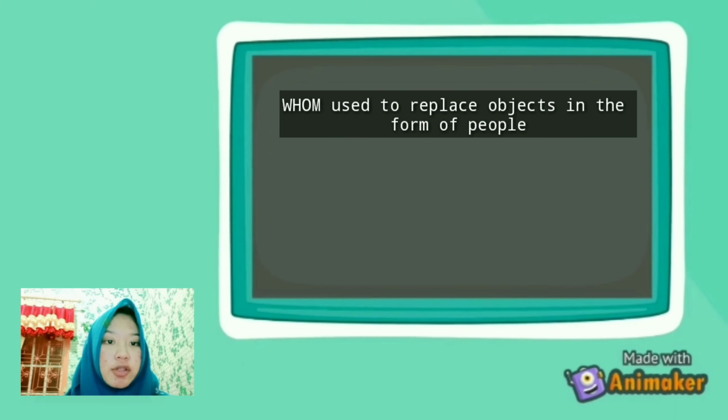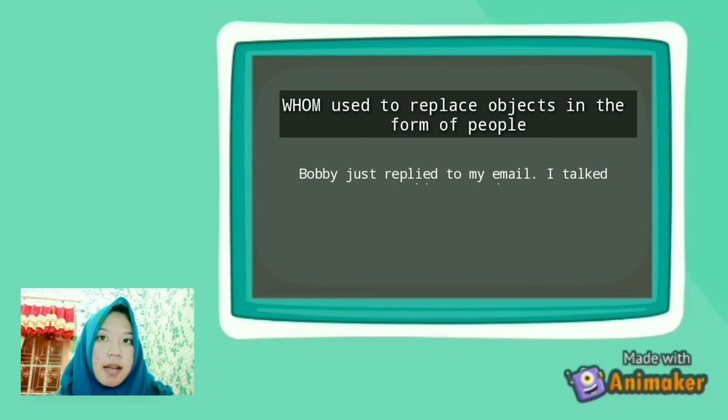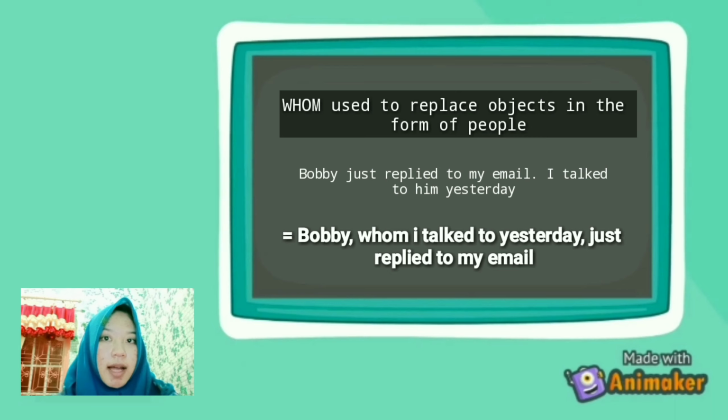Whom is used to replace object in the form of people. So, whom cannot be used to replace object or animal. Example is Bobby just replied to my email. I talked to him yesterday. The combined sentence is Bobby, whom I talked to yesterday, just replied to my email.